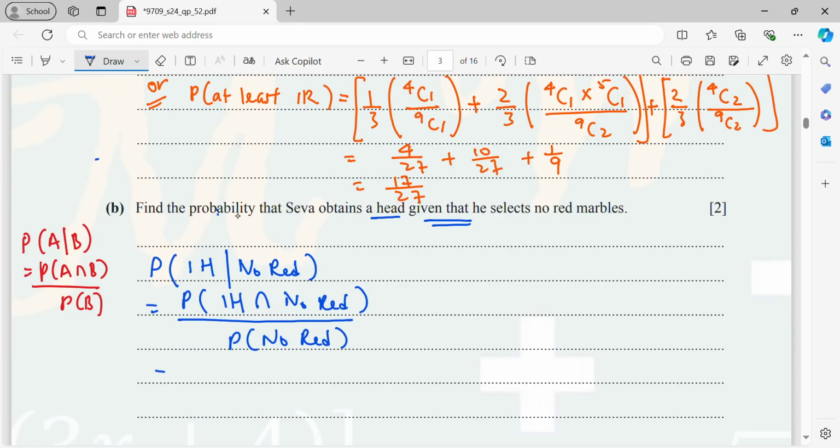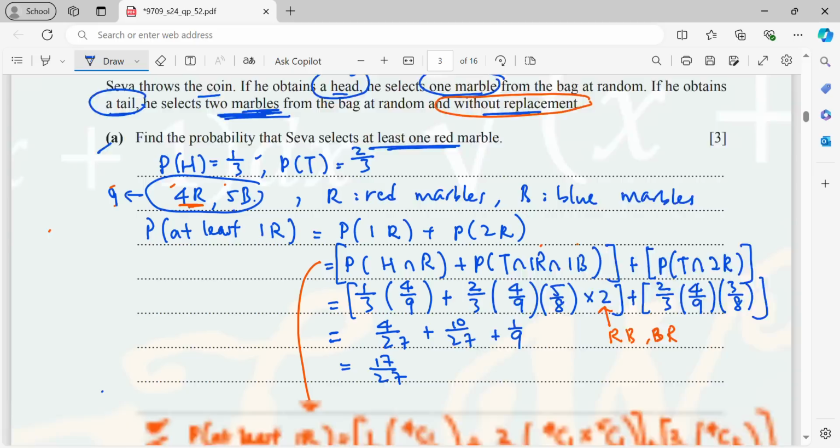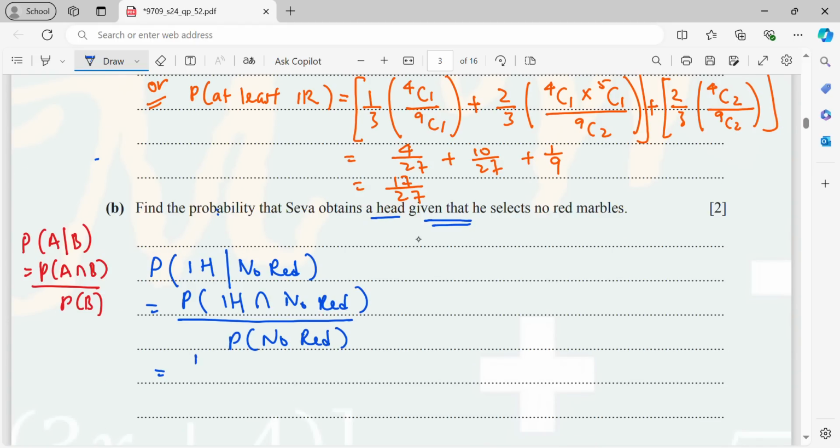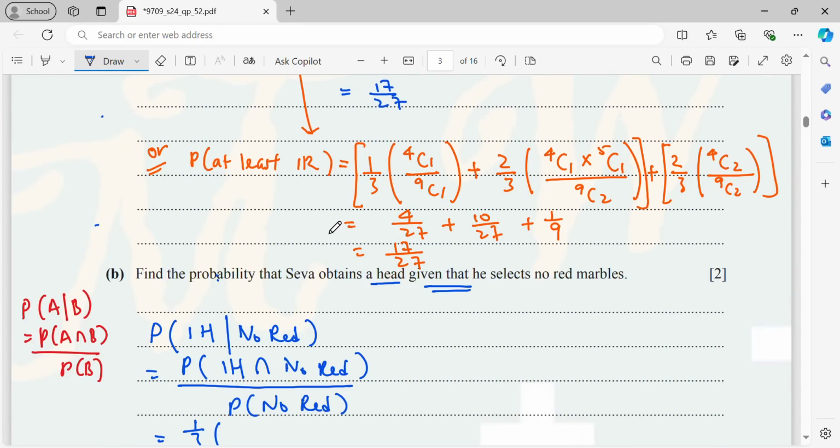So now, okay, if no red, right, that means I said 1H first. To get the head is 1 over 3. So 1 over 3, since it is independent. Now, no red marble is basically blue marble, right? Because when you get a head, he has to select 1 marble. No red marble means blue marble.